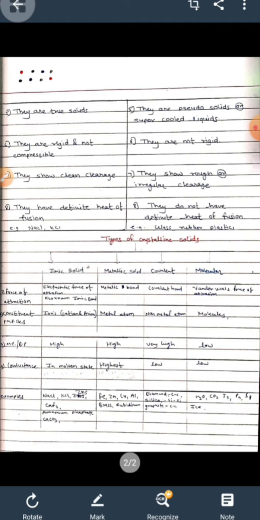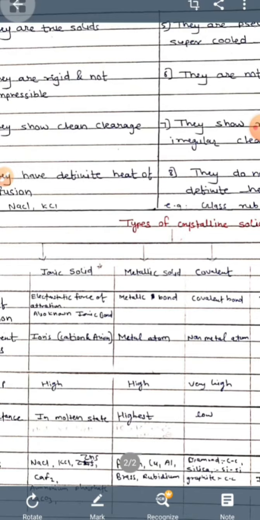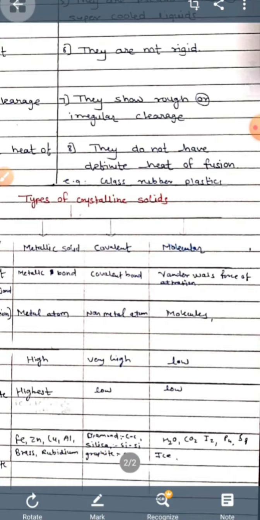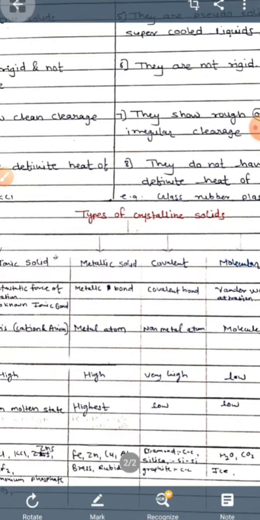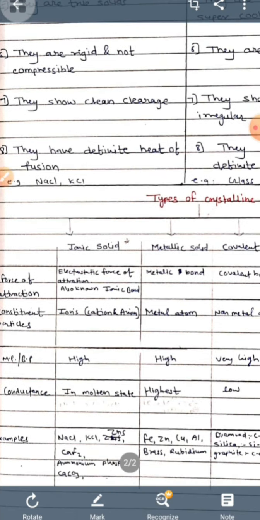The constituent particles in ionic solids are ions: cations, that is positive ions, and anions, that is negative ions. In metallic solids, metal ions are present, and in covalent solids, non-metal atoms are present. In molecular solids, molecules are present. Now melting and boiling point. Ionic solids have a high melting point, and conductance occurs in the molten state. Examples of ionic solids are NaCl, KCl, zinc sulfide, CaF2, ammonium phosphate, and CaCO3, calcium carbonate.